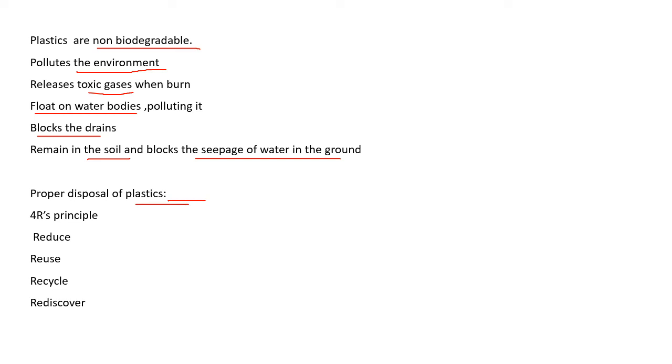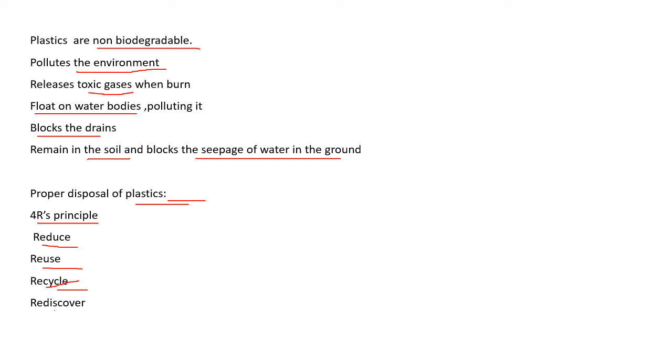For proper disposal, we use the 4R principle or 4R rule. Reduce the use of plastic, as little as we can use it. Then reuse: instead of using plastic once, we use plastic which can be used many times. Recycle: some plastic which we cannot reuse, we can send to the recycle bin where it is recycled into other things.